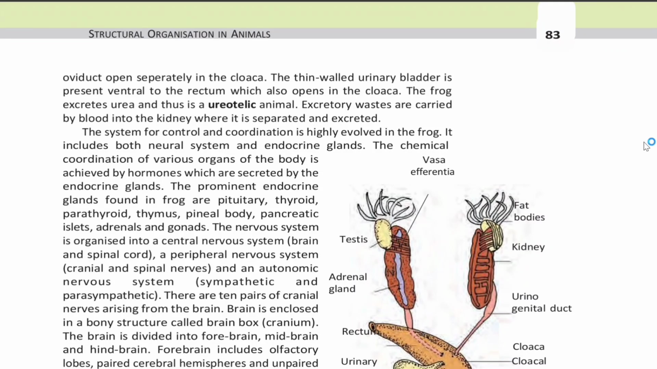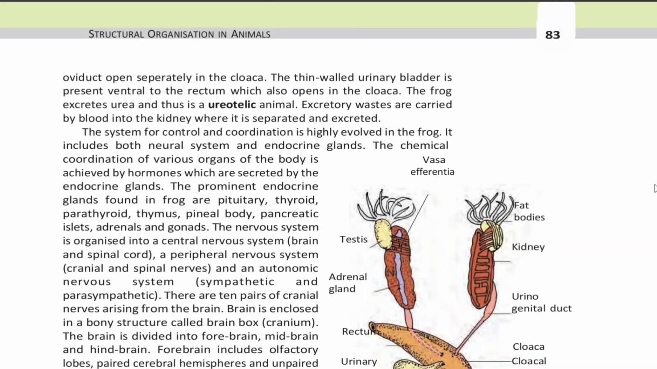The thin-walled urinary bladder is present ventral to the rectum, which also opens in the cloaca. The frog excretes urea and thus is a ureotelic animal. Excretory waste is carried by blood into the kidney, where it is separated and excreted.